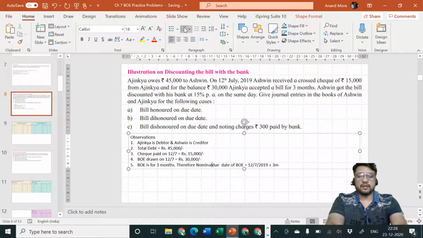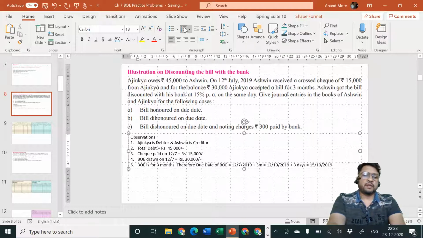Therefore, nominal due date of BOE is 12th of July 2019 plus 3 months is equal to 12th of October 2019 plus 3 days is equal to 15th of October 2019. This becomes our legal due date. So I'll just remove the word nominal from here. Let it be as it is. Therefore the due date is equal to original bill drawn date plus the tenure of the bill plus 3 days extra. That is 15th of October.